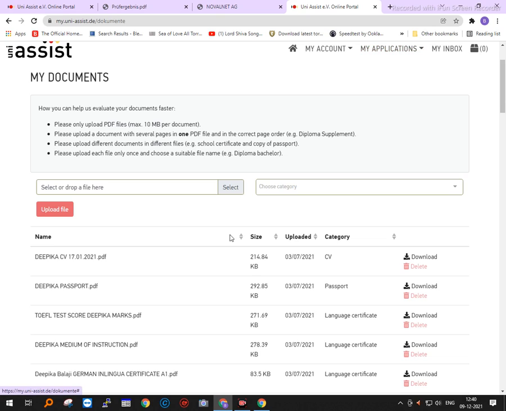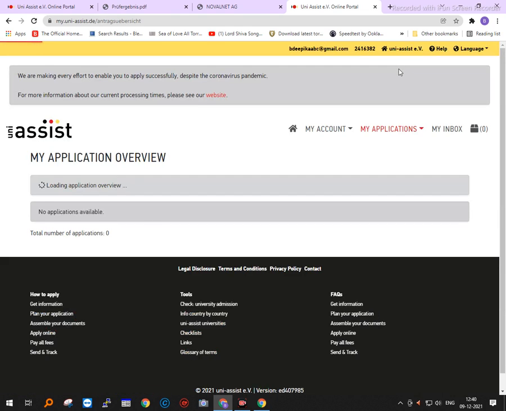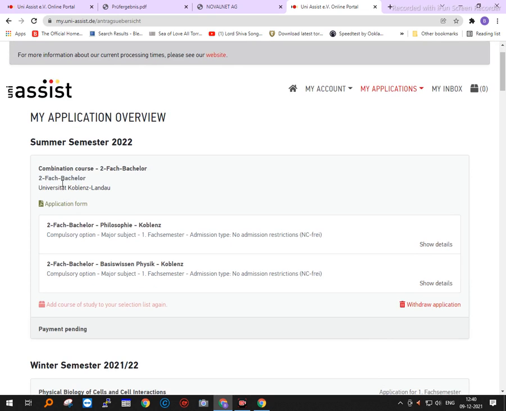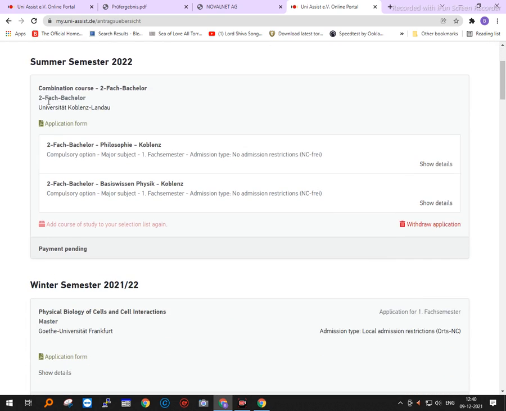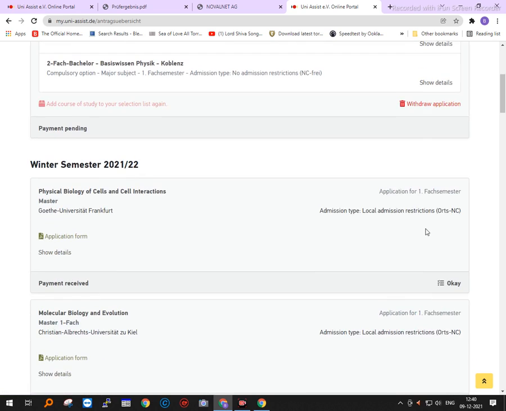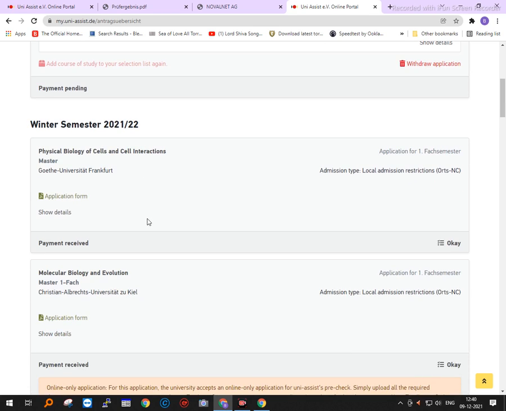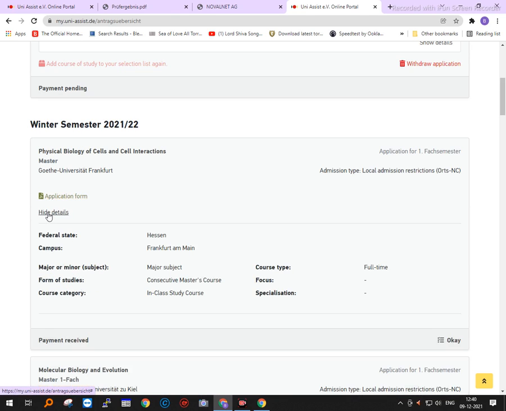Once your application is complete, the application will be downloaded. So if you go to the applications overview, you can see that we have this one which we selected just now. You have the option to withdraw your application also. So let me show you one of the applications that we have uploaded. We had applied for the physical biology of cells and cell interactions master's at University of Frankfurt, which we did get an admit for. So let me just show you the details.